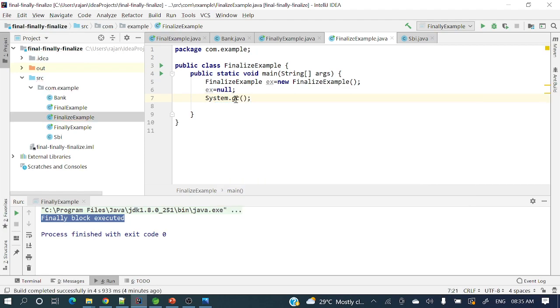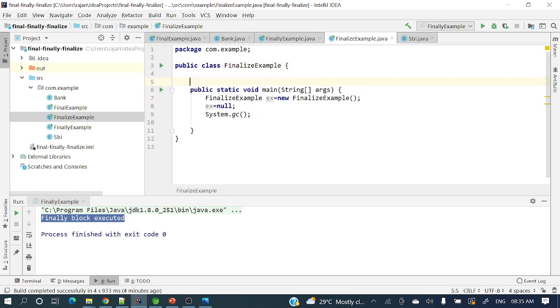This will call the garbage collector, right? When exactly the garbage collector will run, we do not know. So here we have created an object ex and assigned null to it, so this object is eligible for garbage collection. But we do not know when it will be collected, so we are explicitly calling the garbage collector with System.gc().